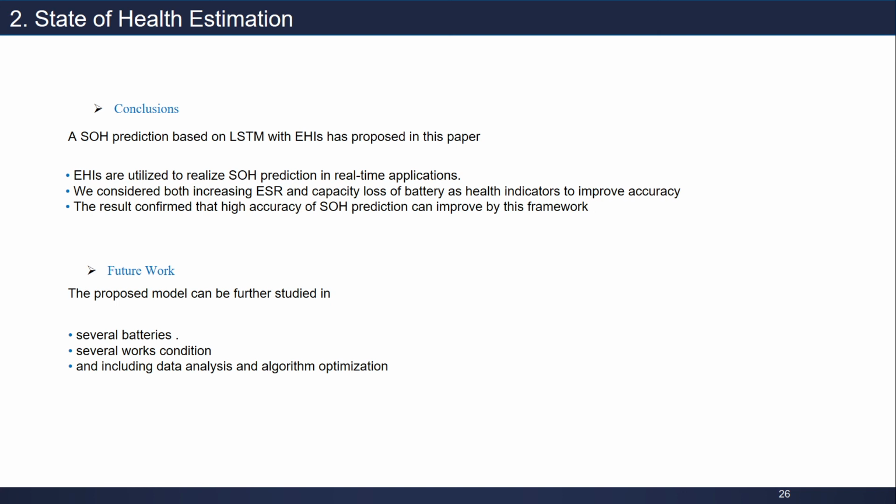We can conclude that the SOH prediction based on LSTM with the ensemble health indicator proposed in this paper, using that health indicator, gives good performance and high accuracy, and we can also reduce the complexity because we replace the capacity and internal resistance. The results confirm that the accuracy of SOH prediction can be improved by this plan. In future work, the proposed model can be further studied on several batteries and several operating conditions, including data analysis and algorithm optimization.